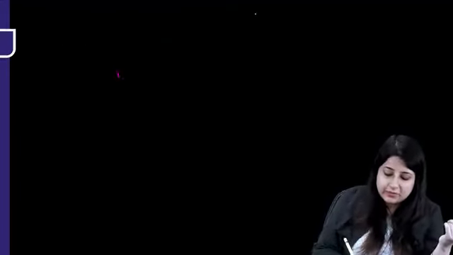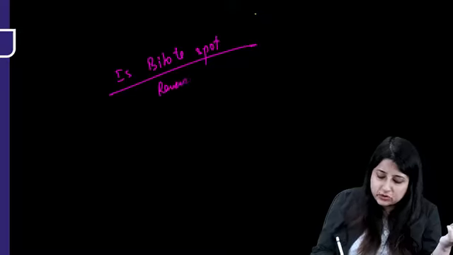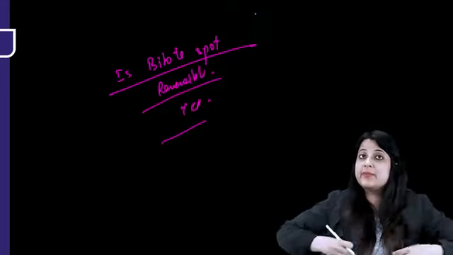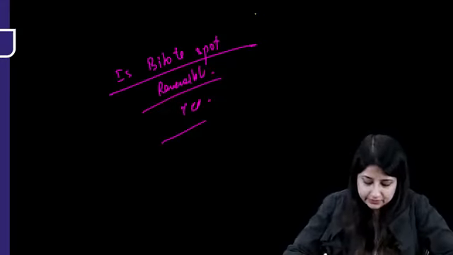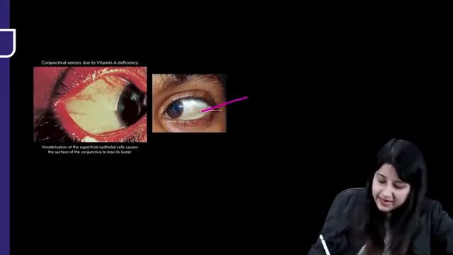They ask you, is Bitot spot reversible in vitamin A deficiency? So the answer to this is yes, Bitot spot is reversible. So remember, till X3A, it is reversible. Now here you can see two very important things. This is conjunctival xerosis, X1A, and this one over here is the Bitot spot.